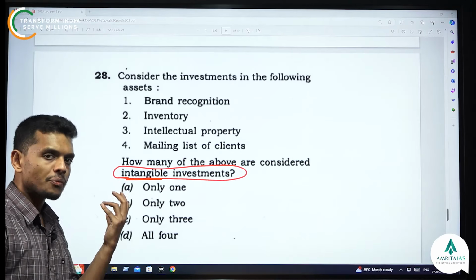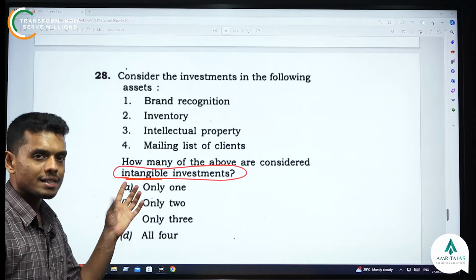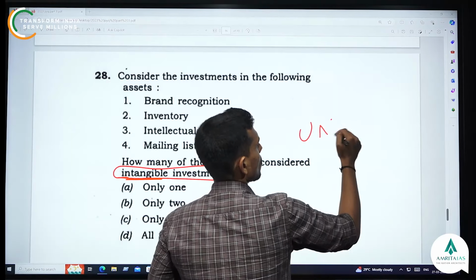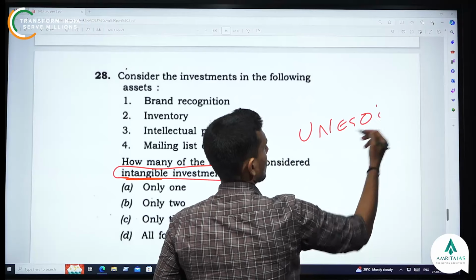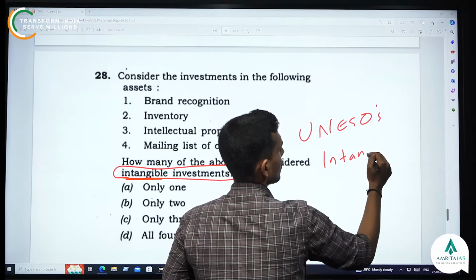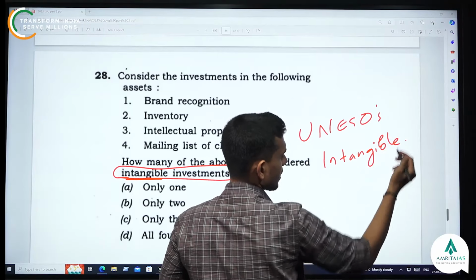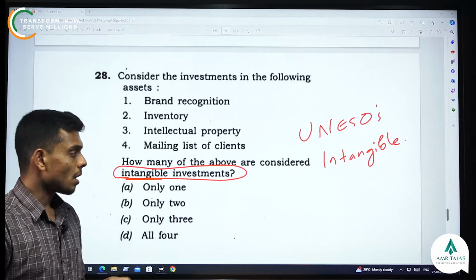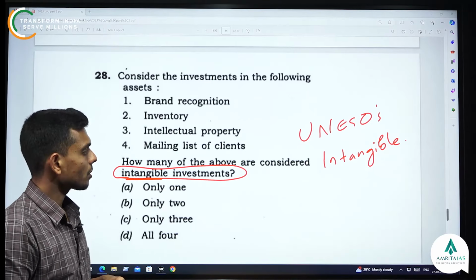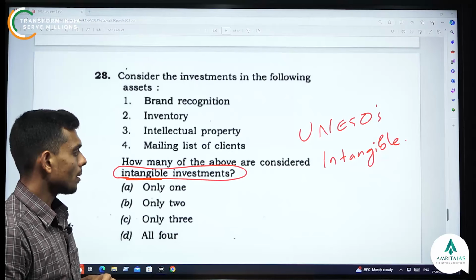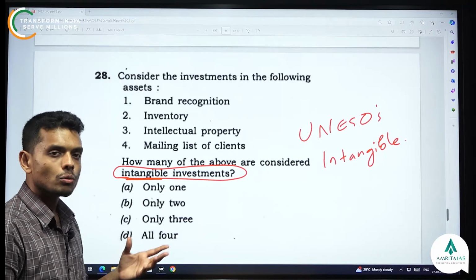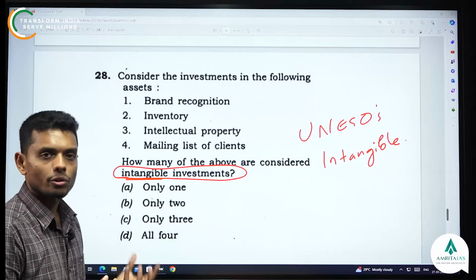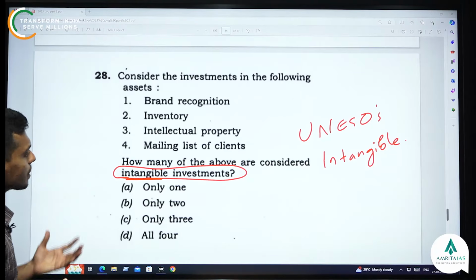The other place where we have encountered this word is UNESCO's intangible cultural heritages, like Navruz, Kumbh Mela, Mudiyettu, right? There are around 13, 14 in UNESCO's intangible heritage list, which you cannot hold. So that's the meaning of intangible.